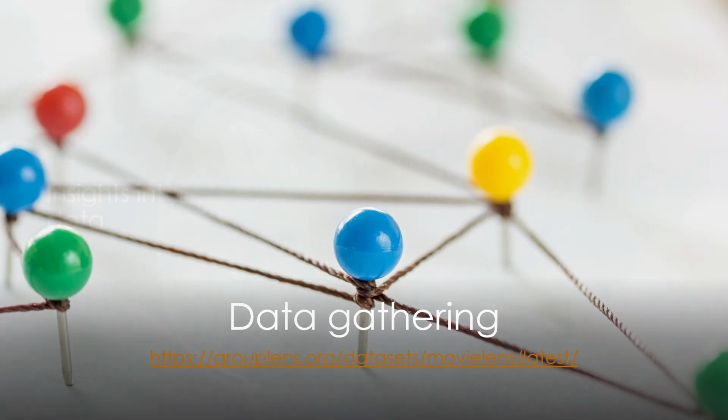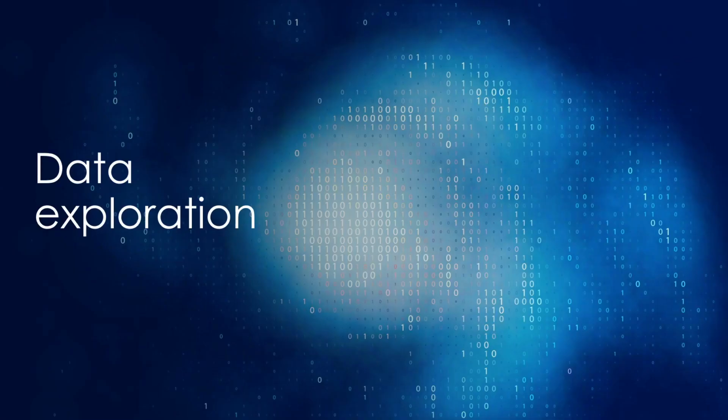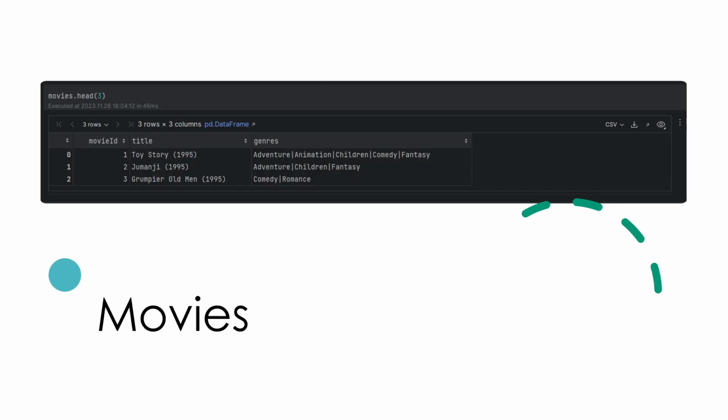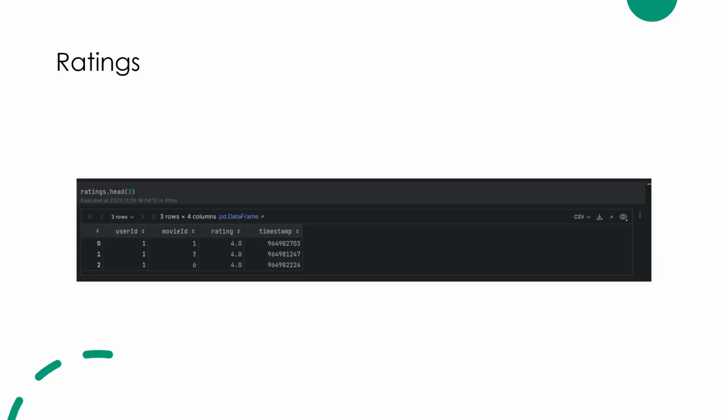Let's explore the data a little bit more. The data has three files. The first file is called movies. The movies file has a movie ID, the title of the movie, and the genres it belongs to. The second file that we have is ratings. The ratings file consists of information of which user gave what rating to which movie.